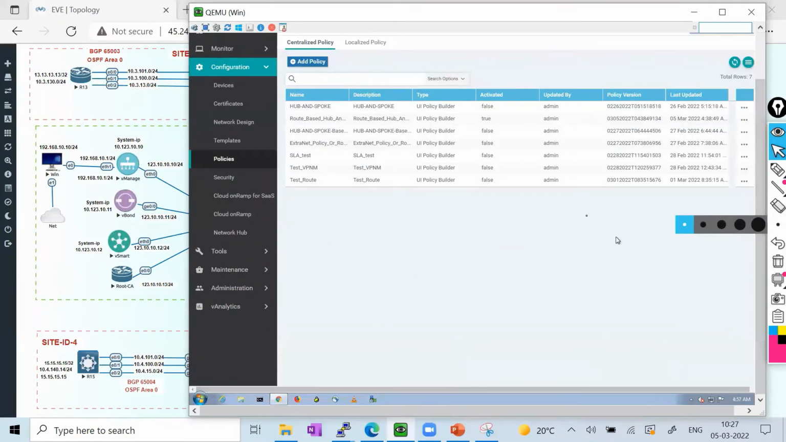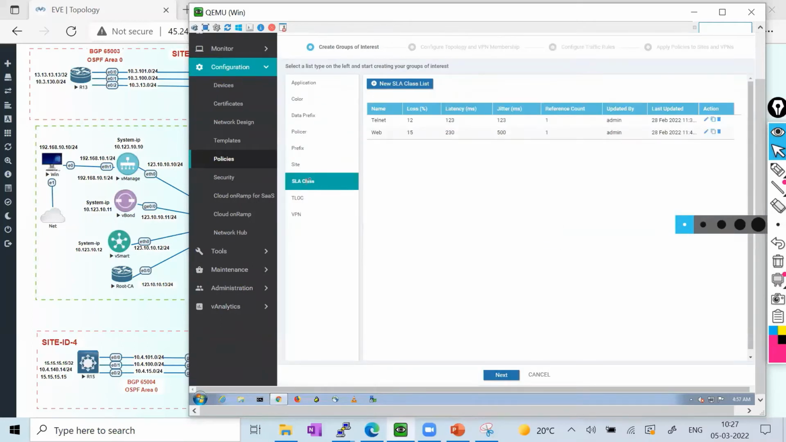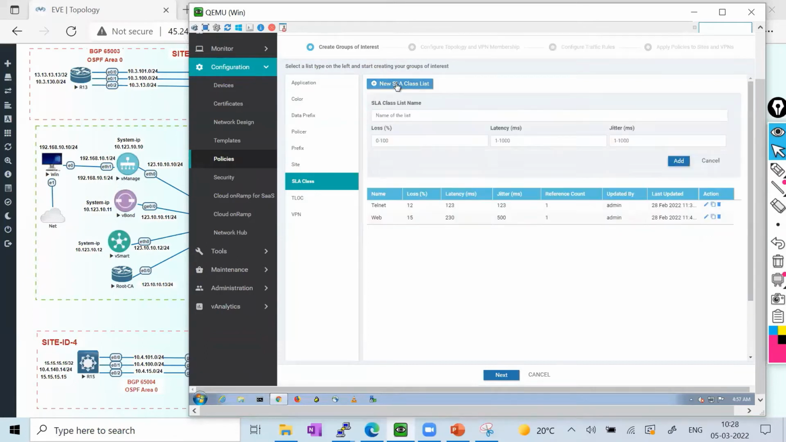I'll add the policy, and here I'm going to the SLA class. Just forget about this. I'll add a new SLA class, and this time the SLA class is known as port 23, which means the same as telnet. Here I'm going to say that if there is loss or latency on any application going through a link, it should be switched to another link.